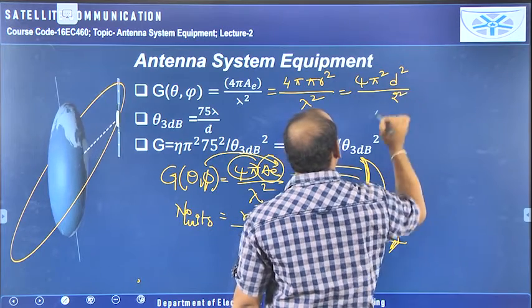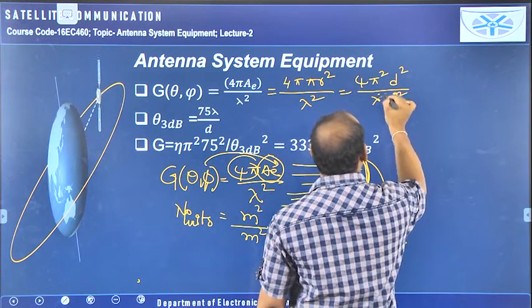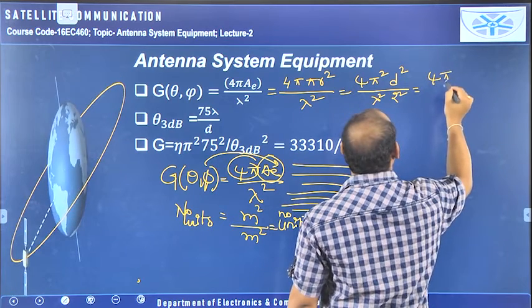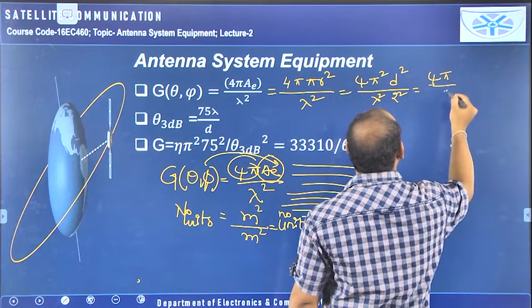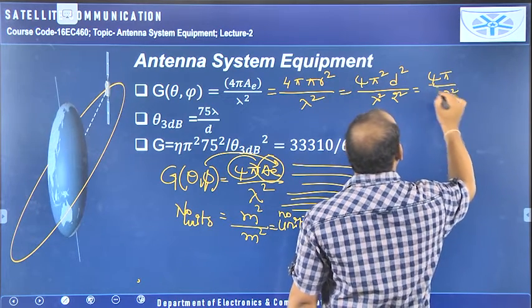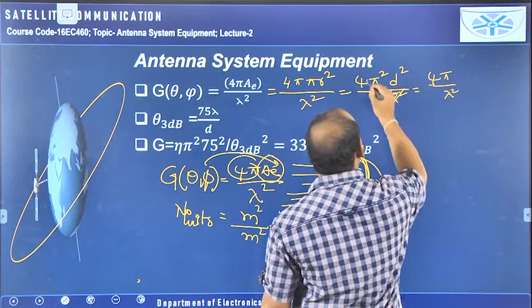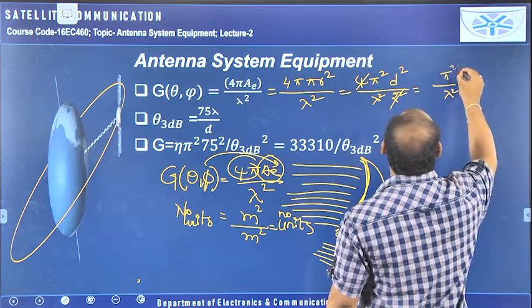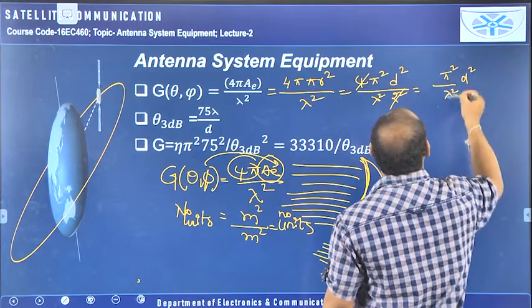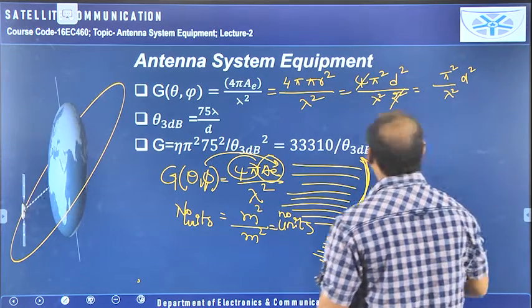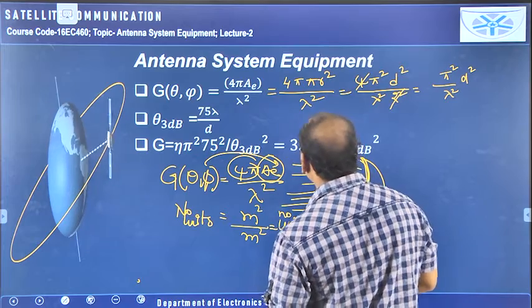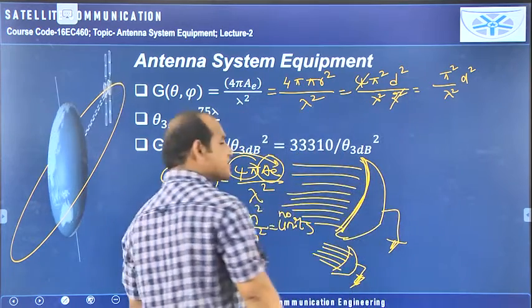D square, 2 square, and here lambda square, and it is equal to 4 pi square by lambda square. It is 2, sorry, this one and this one will be cancelled. Now the 4 is not available. Pi square D square by lambda square, like this we can write. So in this way also we can write a gain equation.